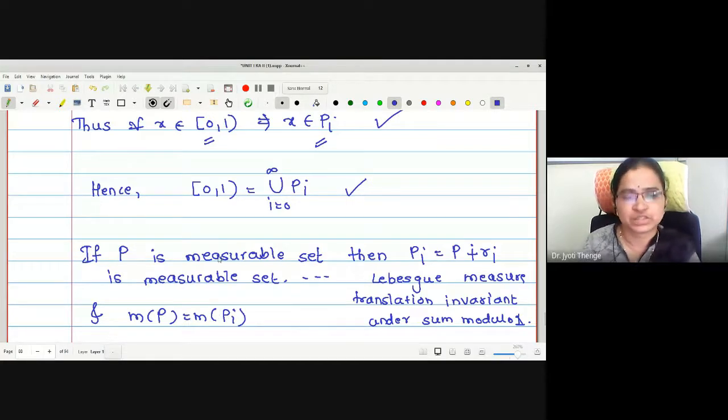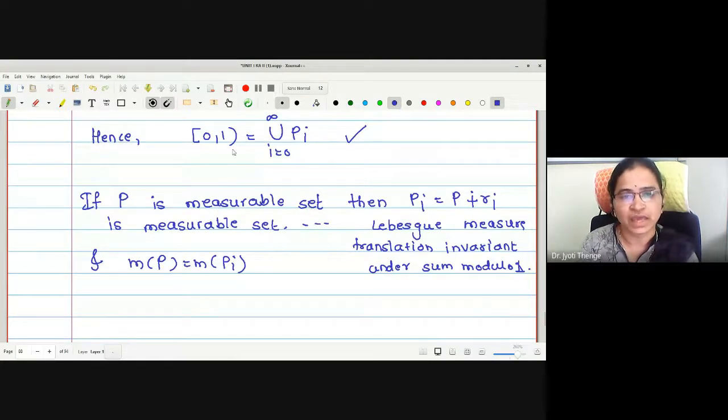And here itself, measure of P is equal to measure of Pi. Therefore, the countable union of measurable sets is measurable. Let us check the measure value on both sides. To the right, we have a countable union of measurable sets. To the left, we were assuming P is measurable.